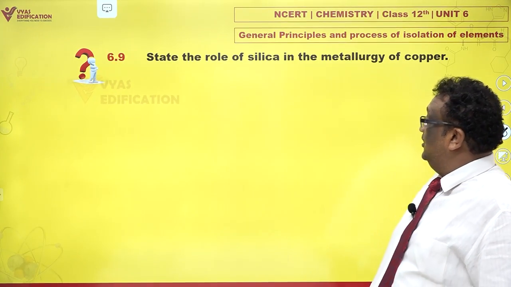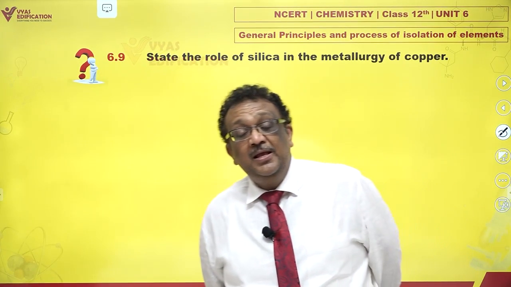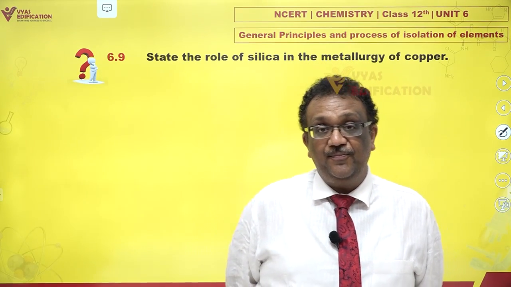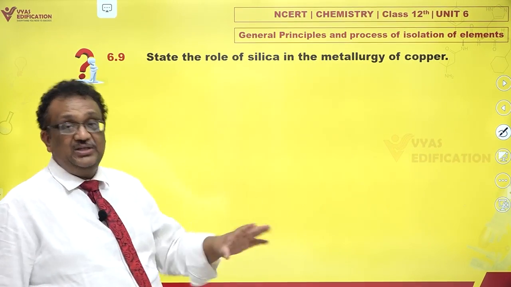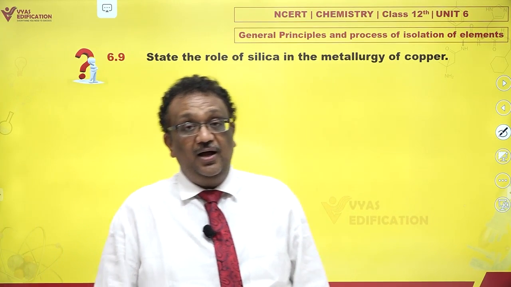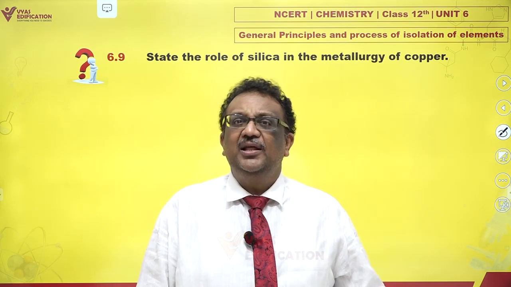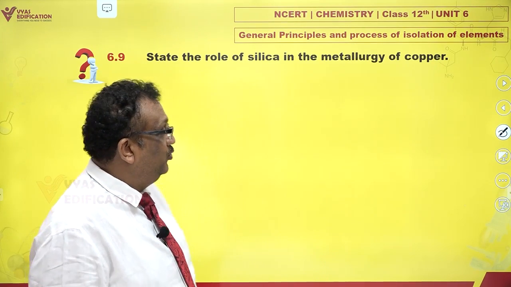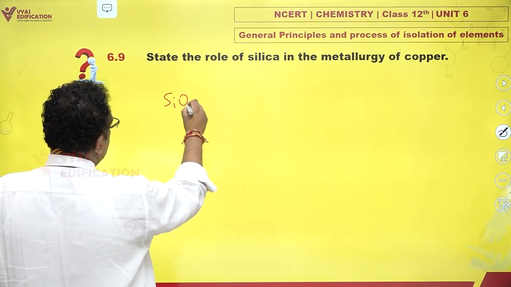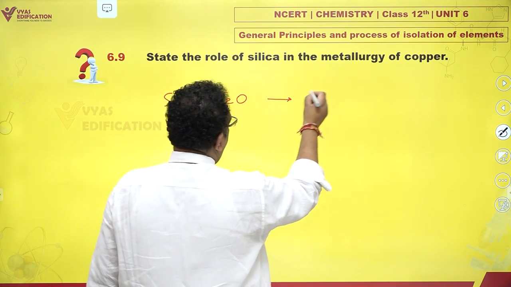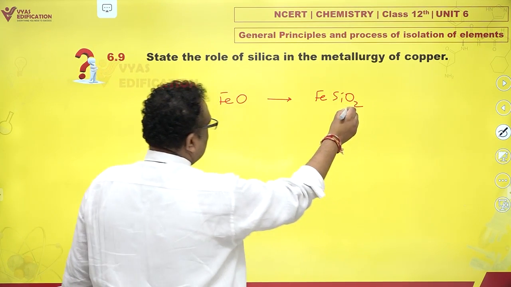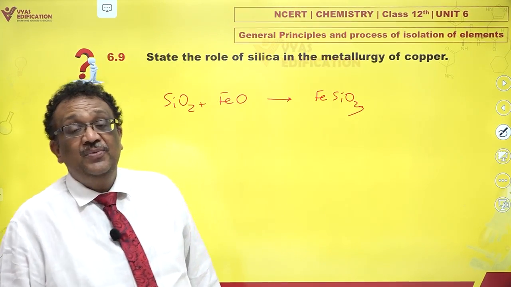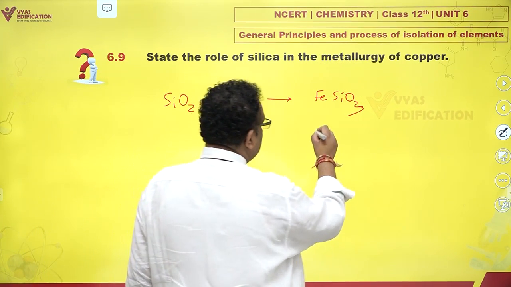State the role of silica in the metallurgy of copper. Now, very interesting. You always find that in copper, iron is present as a significant impurity. What is the role of silica? Actually, you add silica. Why? Because silica happens to be amphoteric in nature. There are some textbooks which also write it as acidic, but truly speaking, it is more on the amphoteric side. This silica, on strong heating, can fuse with ferrous oxide to form ferrous silicate. Wow, ferrous silicate, and this ferrous silicate can be removed as slag.